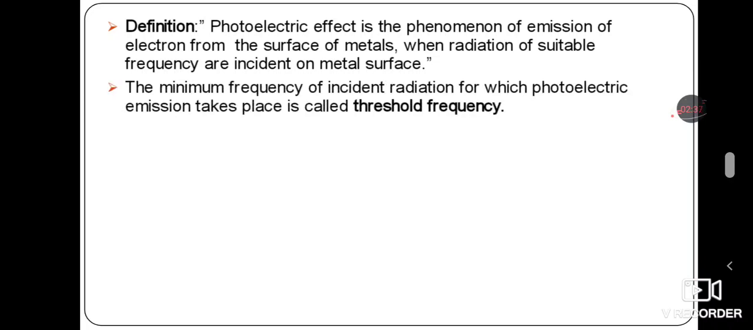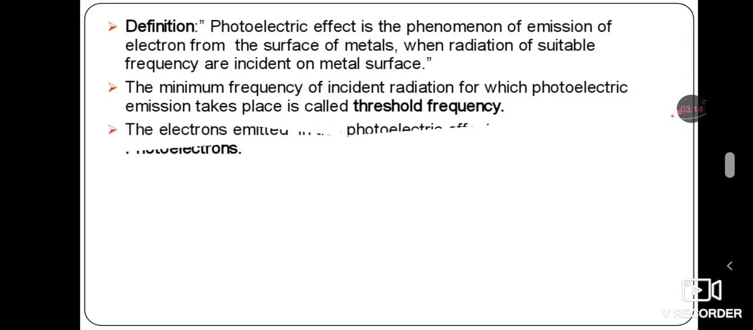Similarly, some more definitions you have to know. We said suitable high frequency, but how high is high? The minimum frequency of incident radiation for which photoelectric emission takes place is called the threshold frequency. That means some minimum frequency is required to be incident on the metal surface so that the electron can come out, or be liberated, from the metal surface. That minimum frequency is called the threshold frequency.